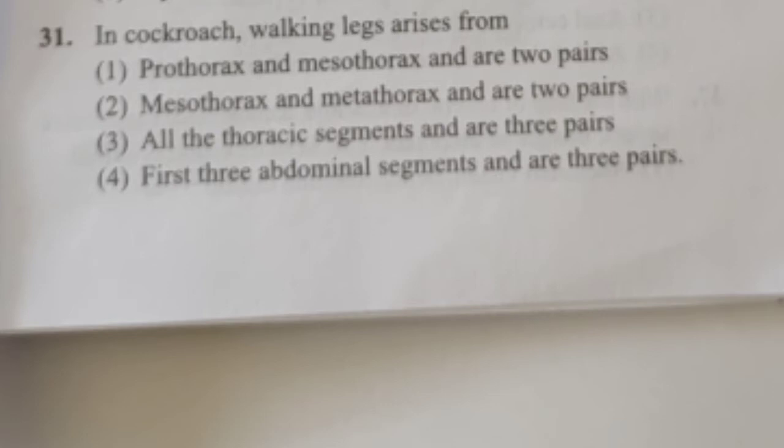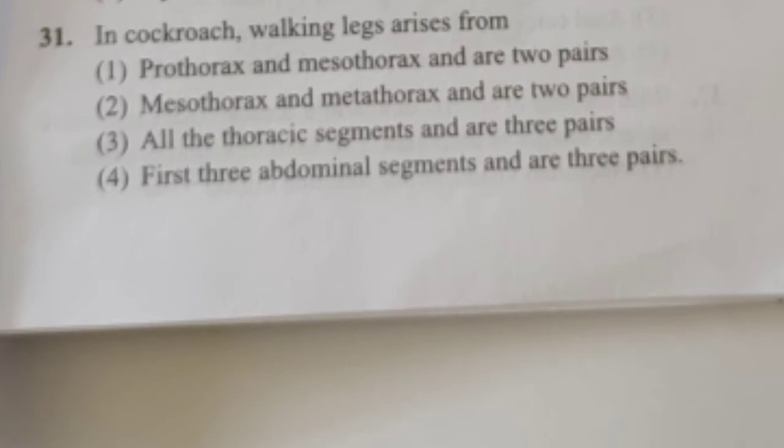So let us move with the level 1 31st question. The question here is, in cockroach, walking legs arise from: prothorax and mesothorax and are 2 pairs; mesothorax and metathorax and are 2 pairs; all the thoracic segments and are 3 pairs; and the last option is first 3 abdominal segments and are 3 pairs.